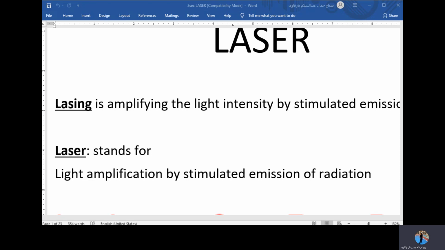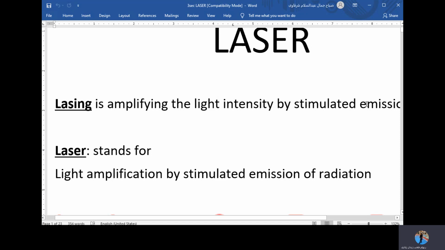So, shall we start now talking about the first part? Let's start with the definition of lasing. Lasing comes from the word laser. Lasing is simply a process of amplifying the light intensity by stimulated emission of radiation.